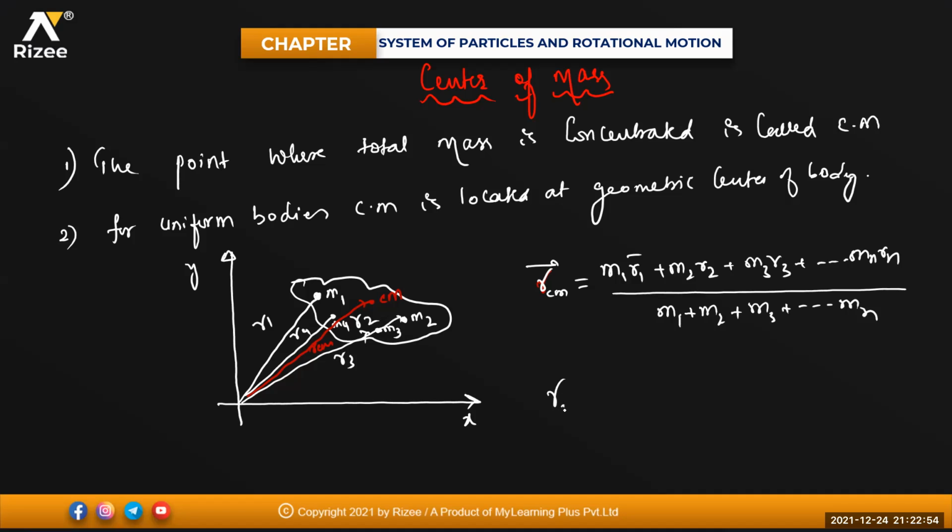Done. So I can write this as RCM equal to 1 by M, summation of the mith particle, rith particle bar.